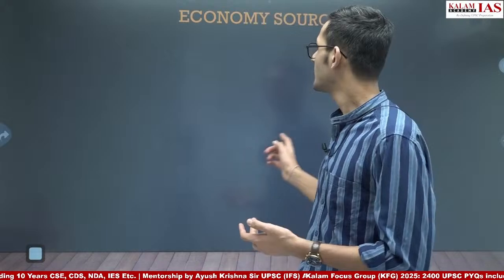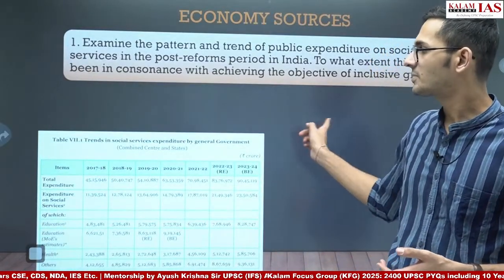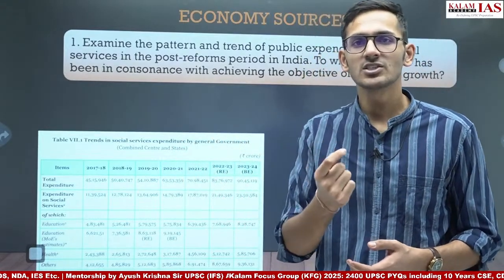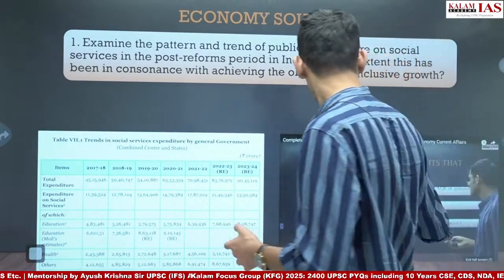So there were 4 questions, and question number 1 and question number 2 were both directly from the Economic Survey 23-24. In this year's Economic Survey, there is a separate chapter, chapter number 7, which talks about public expenditure on social services, and the name of the chapter is Public Expenditure on Social Sector.